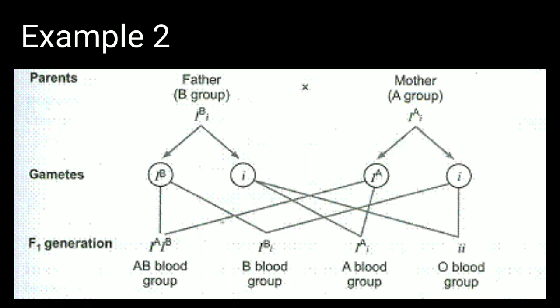Similarly, if the gamete has IB as the allele for the blood group, and the other gamete from the mother possesses small i, and these two gametes fuse to form the zygote of the offspring, then that offspring will bear IB, small i, and that will be a heterozygous individual with the blood group B.